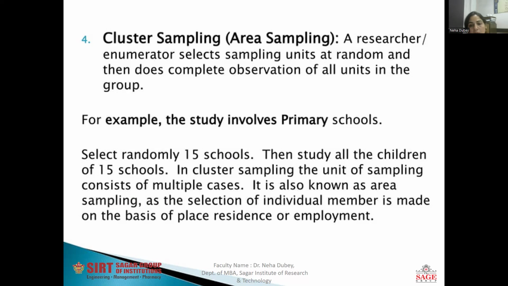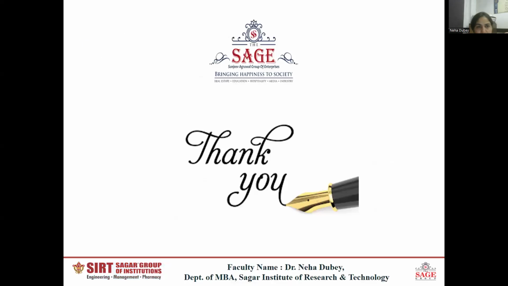In cluster sampling, the unit of sampling consists of multiple cases. It is also known as area sampling as the selection of individual members is made on the basis of place, residence or employment. So for any reason we select a certain area. For example, in Bhopal at a particular location we select a certain area, and from them 15 schools are selected, and then we will do the further analysis whatever we require for the sample.